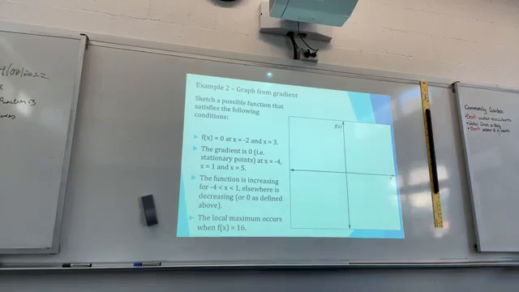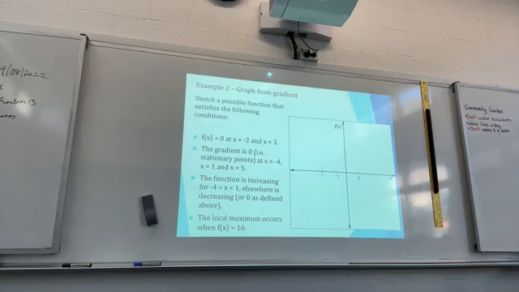Alright, now, let's think about what information we have. You have the x-intercepts. f(x) equals 0 when x equals minus 2. So what I would do is draw a couple of lines. Here is minus 2. Let's say this is minus 2, and this is x equals 3. And we also know that a stationary point occurs at x equals minus 4.